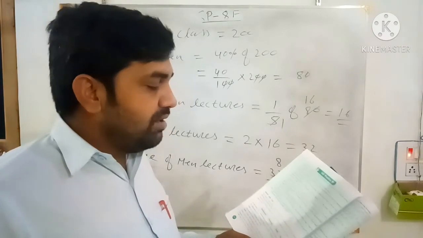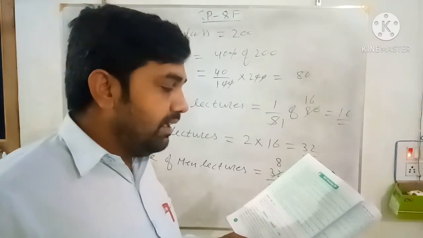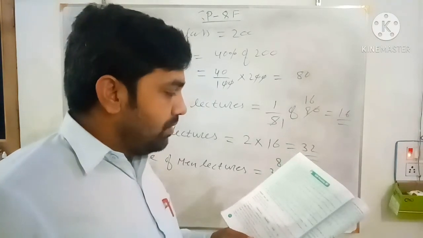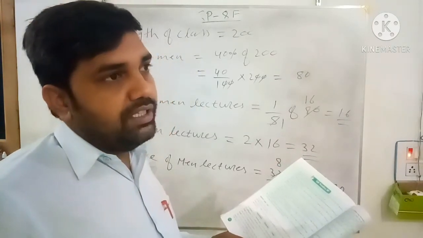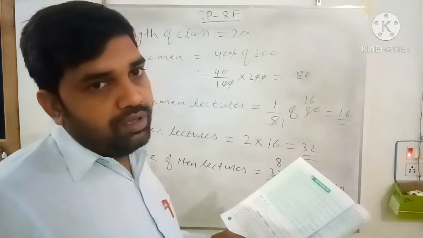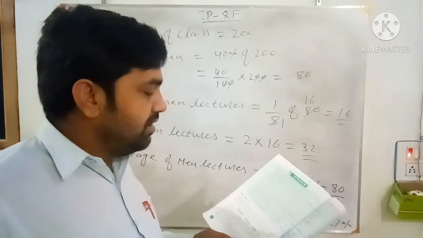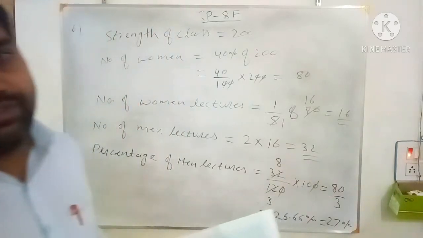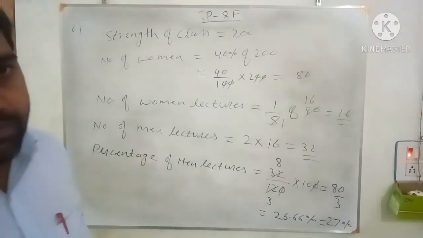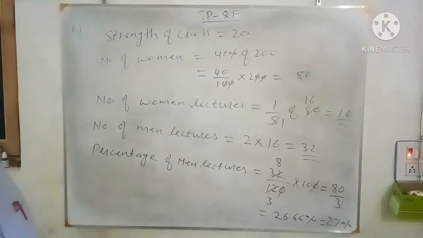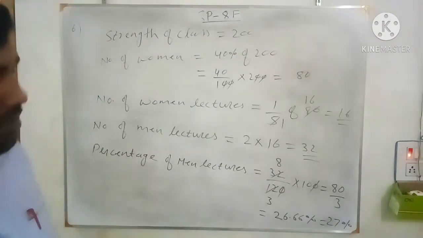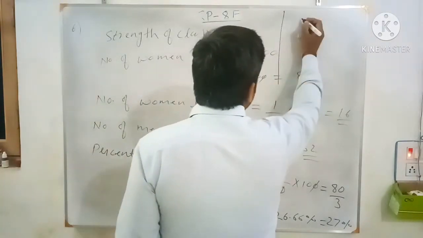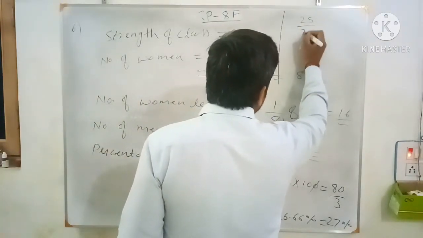Now by what percentage of 75 should you increase in order to get 100? So you calculate the percentage. You want to increase 25 rupees on 75.